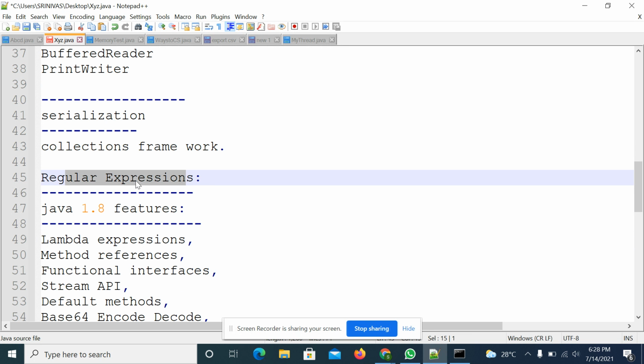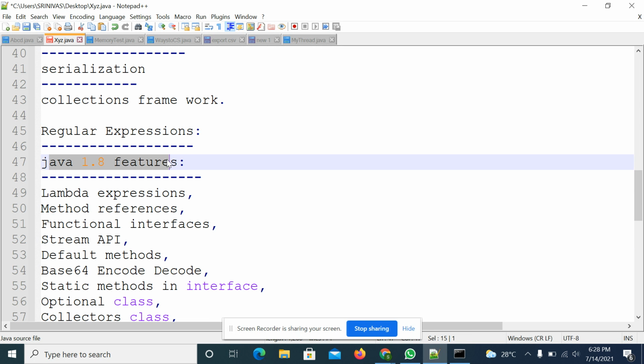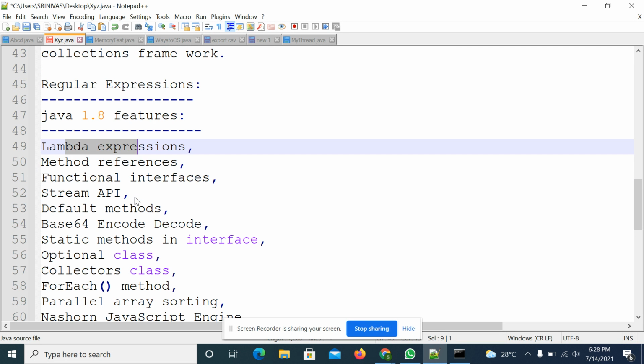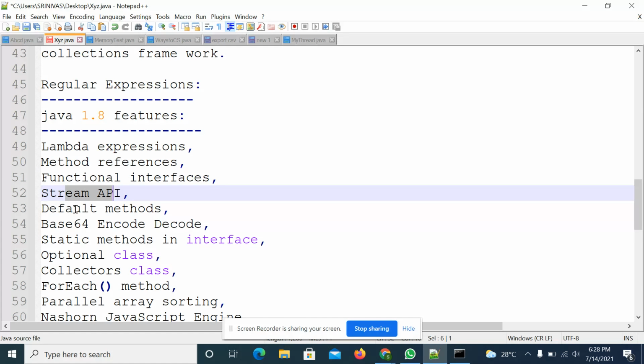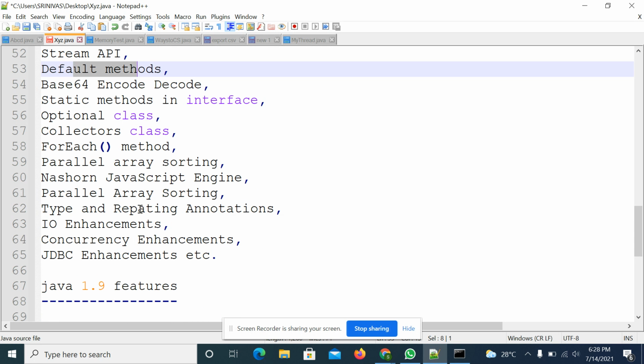Then regular expressions, I think it will also take around 4 classes. Then Java 1.8 features. Now after completion of BTech, if you are keeping a Java project on your resume, they will definitely ask what are the 1.8 features: interface methods, default methods, static methods, right? And lambda expressions. Stream API is very important. Method references and functional interfaces are part of the interface methods. So we'll cover all these things. Maybe at this moment you may not understand what all these things are.